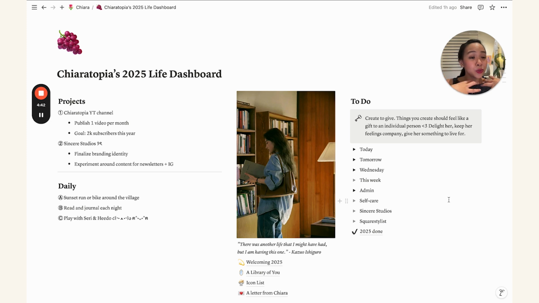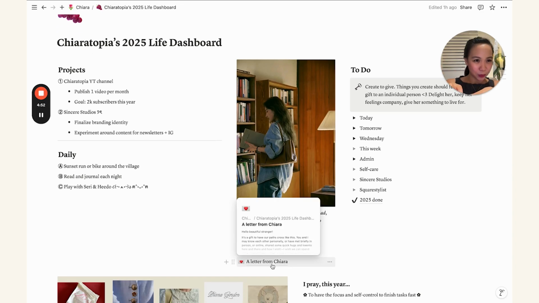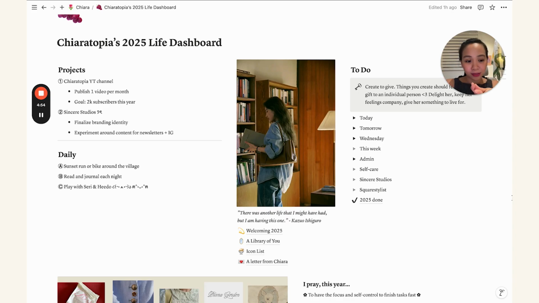And if you would like to customize this with my help, I actually shared inside the letter. I don't want to spoil it, but inside the letter I shared about this new chit chat consultation hangout that I am offering, especially for those of you who will avail of the Life Dashboard.